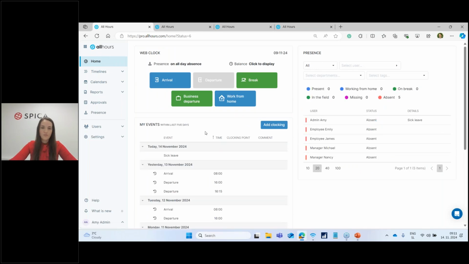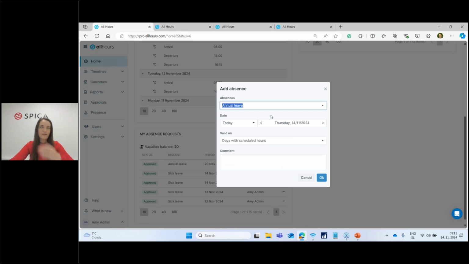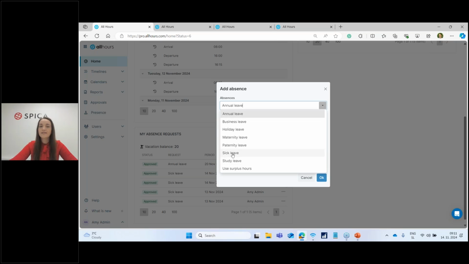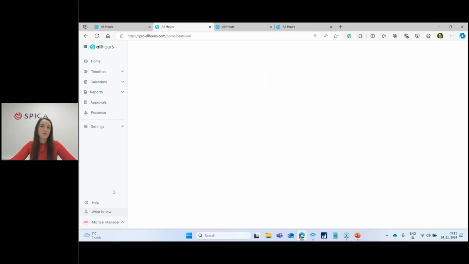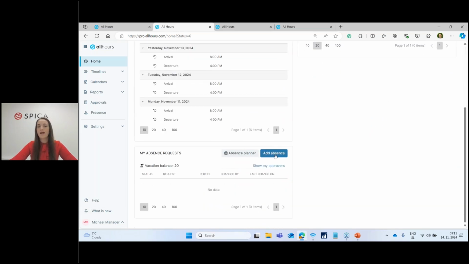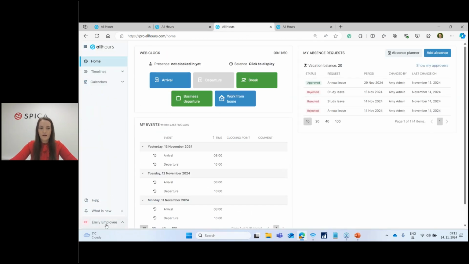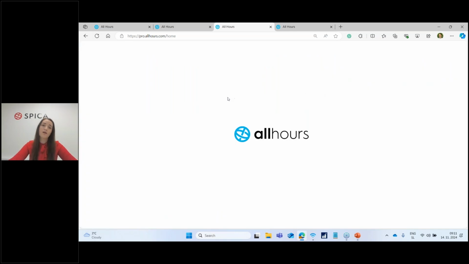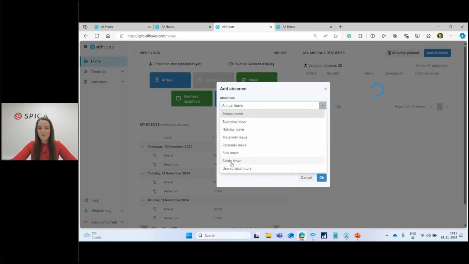Now, what this means, if I go back to absences and click add absence, here I'm in the Amy admin profile, and I can see that I still have this study leave available. If I switch, for example, now to the user Michael manager, we have limited this user from adding that type of absence. He won't be able to access study leave anymore in the drop-down list of absences. However, our Emily employee, we have given her permission to still access that type of absence, so she will still be able to choose study leave from the drop-down list of her absences.